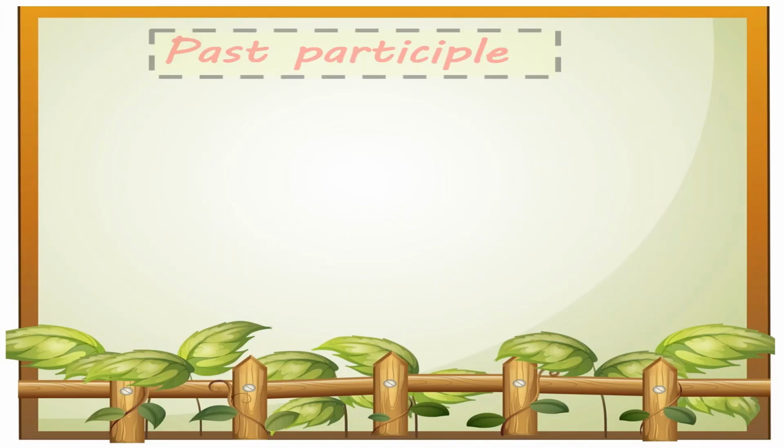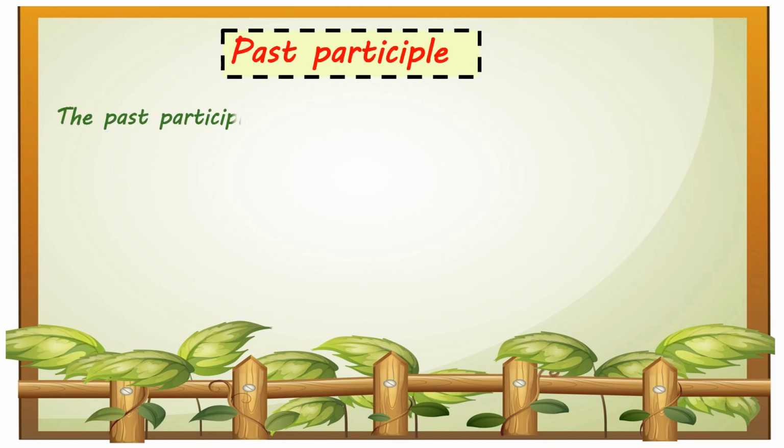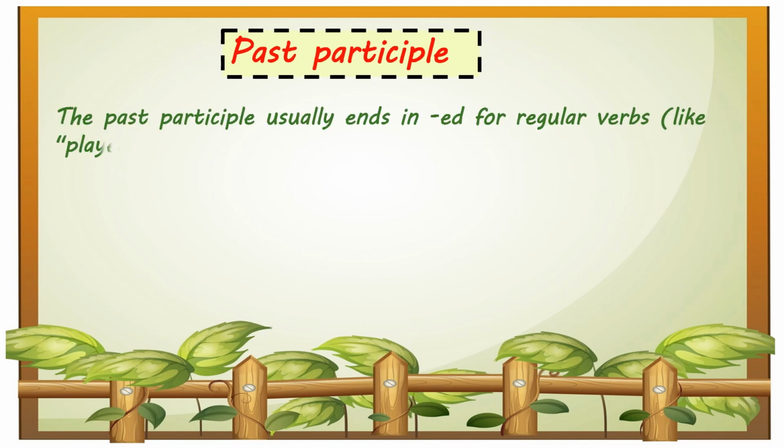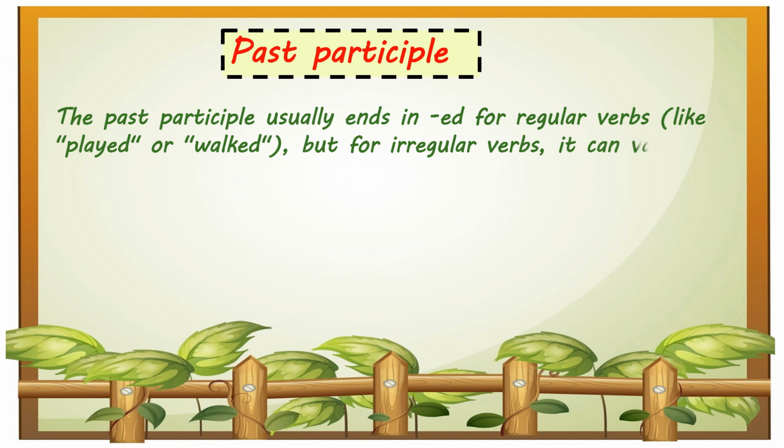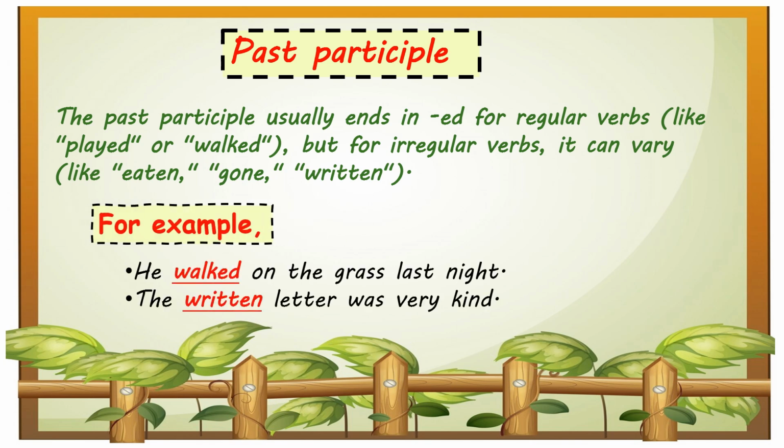The past participle. The past participle usually ends in ed for regular verb, like played or walked. But for irregular verb, it can vary, like eaten, born, or written. As we have already discussed the regular and irregular verbs. For example, he walked on the grass last night. The written letter was very kind.